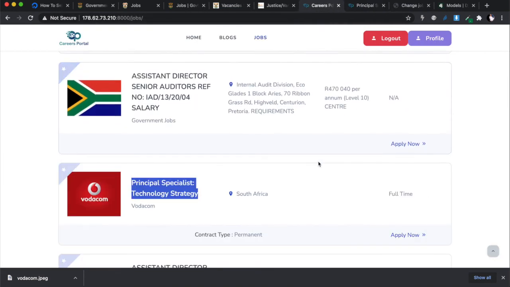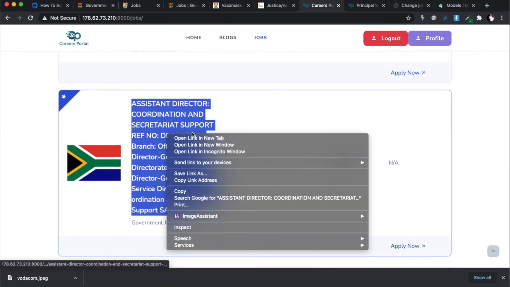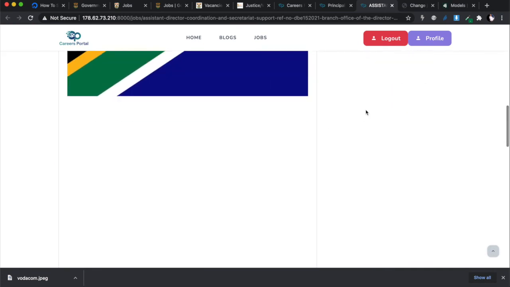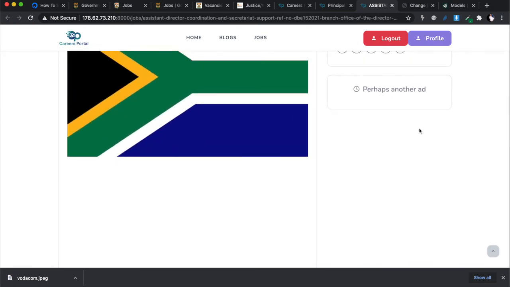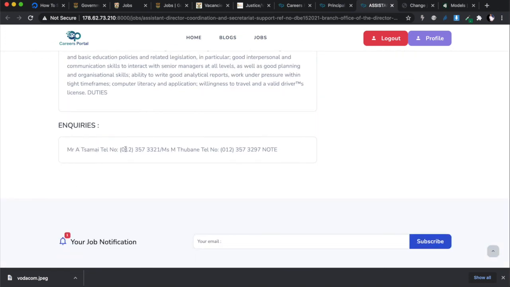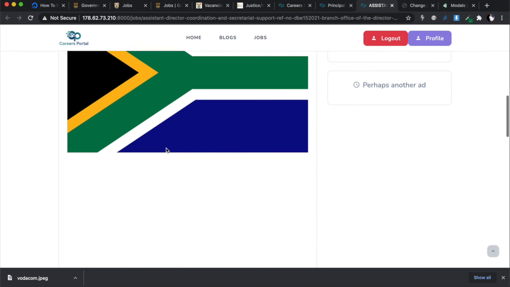With the government jobs, there is no link, because let's go look at the government jobs. Let me open another government one like this one. All right. You'll see with the government jobs, I said if there's no link, don't add the link. Okay, so there's no link over here because we know with the government jobs, we just had the PDF that we were working through. There's technically no link to go and apply. They want you to look at that PDF and find somebody's name and telephone these people for them to give you information on how to apply. So government jobs need to do a lot of work to improve how they manage that.